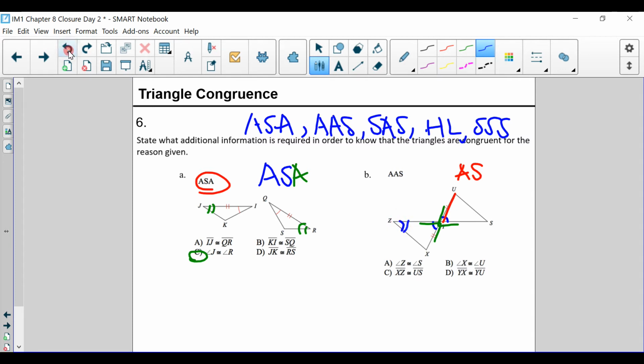And I'm going to use a different color for that. We need to put it here. Does everybody see that? Angle, angle, side. If I put that here, angle, side. And that is angle A, or angle Z, needs to be congruent to angle S, which is there. All right, let's continue.